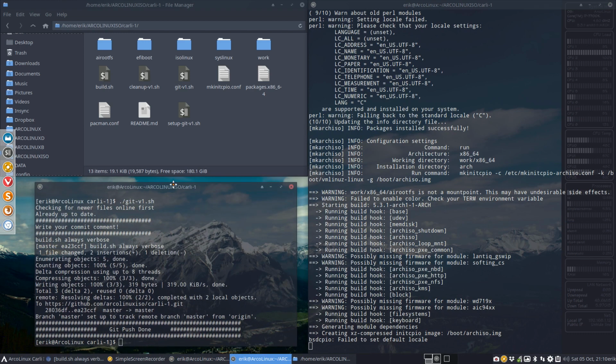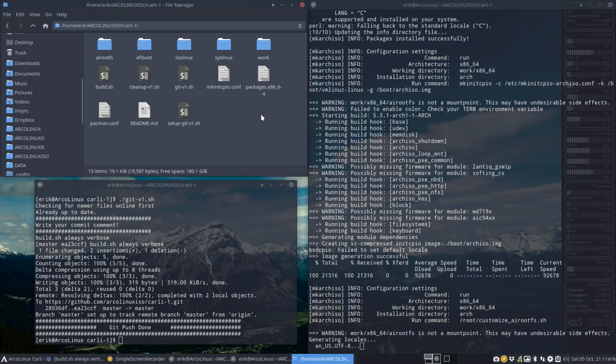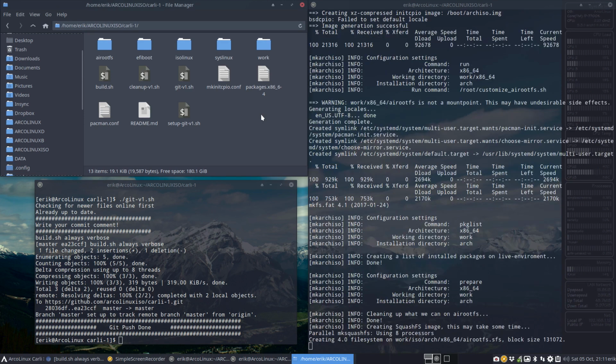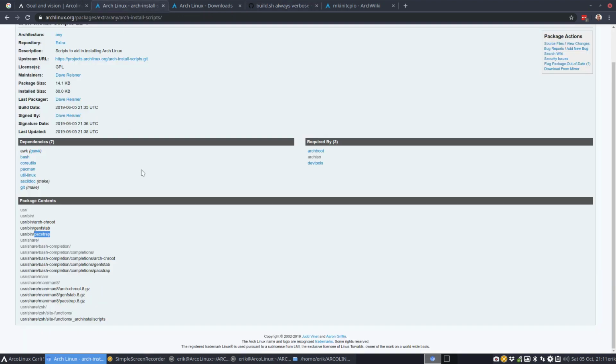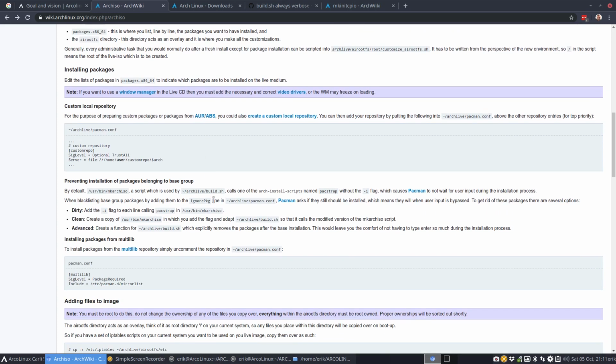Then we can analyze. Okay, next thing I want to tackle is analysis. We will have an issue. So issues need to be solved. We need to copy paste. It says here somewhere in the text, ArcoLinux here, no, there. Back here, back there. It says here somewhere a hint.